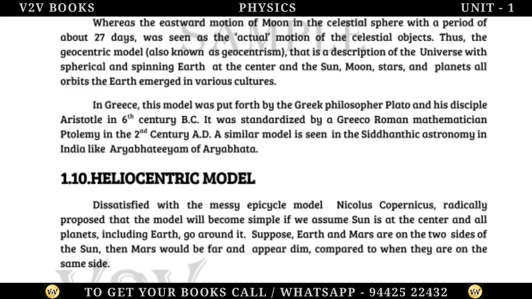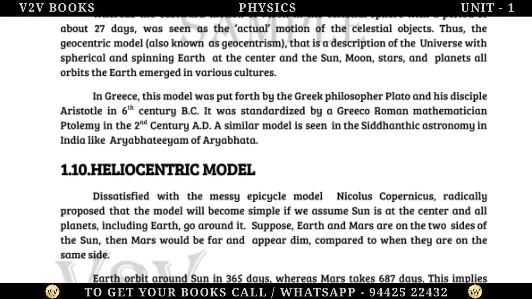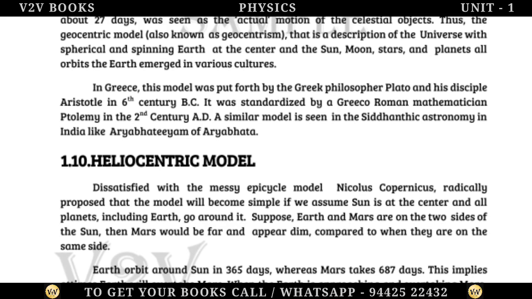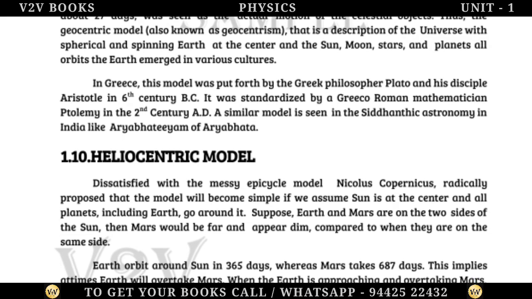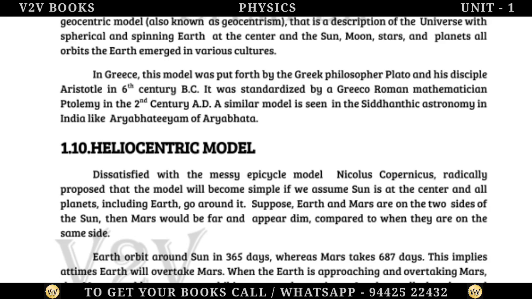Heliocentric model. Dissatisfied with the messy epicycle model, Nicolaus Copernicus radically proposed that the model will become simple if we assume the Sun is at the center and all planets, including Earth, go around it.